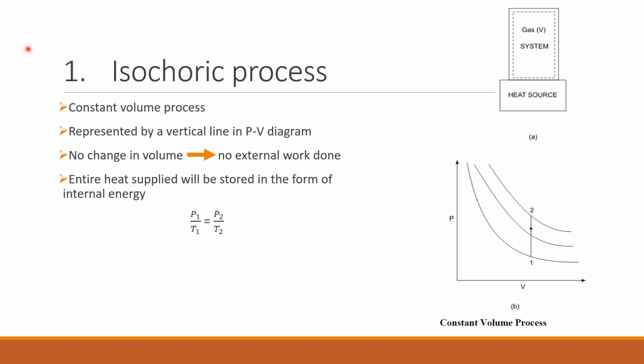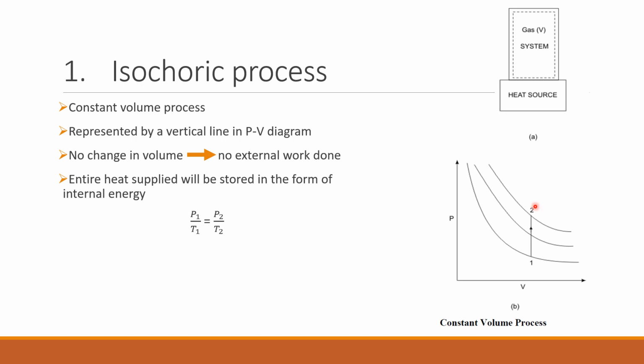The relation for an isochoric process, or constant volume process, is as follows. When it undergoes a change of state from 1 to 2, as shown in this PV diagram by a vertical line, the initial state 1 has pressure P1 and volume V1, and the final state 2 has pressure P2 and volume V2, where V1 and V2 are the constant V, with temperatures T1 and T2.